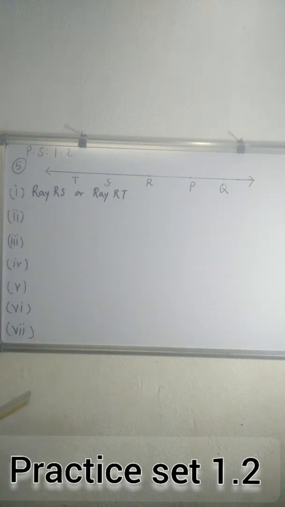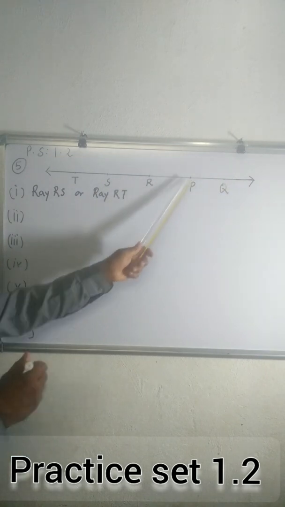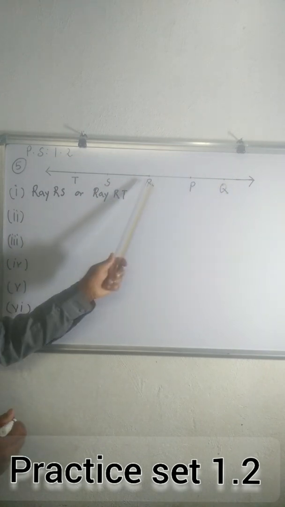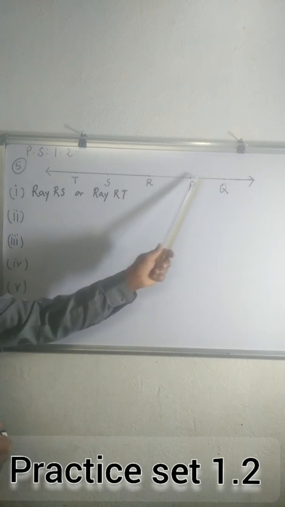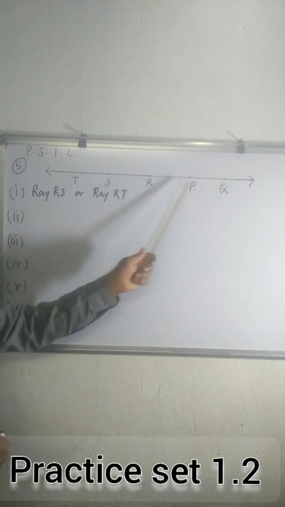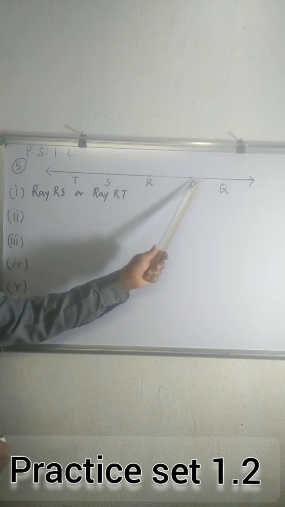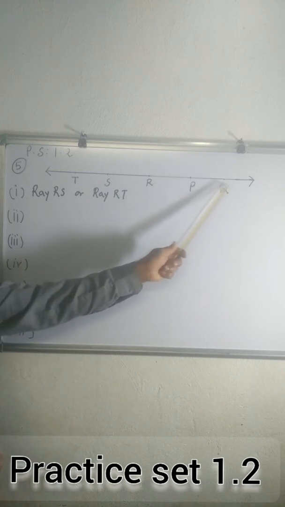Second one, write the intersection of ray PQ and ray RP. Here the origins are different, here P and here R. So in both, the common part is this part.